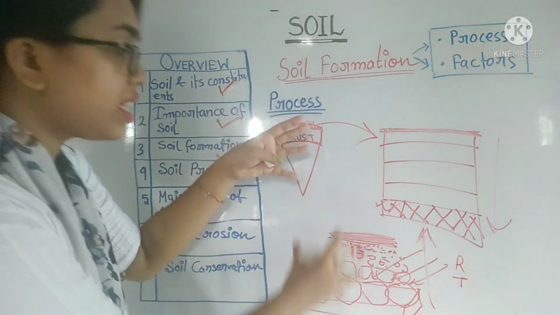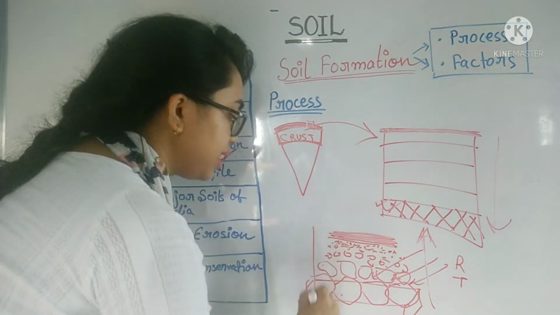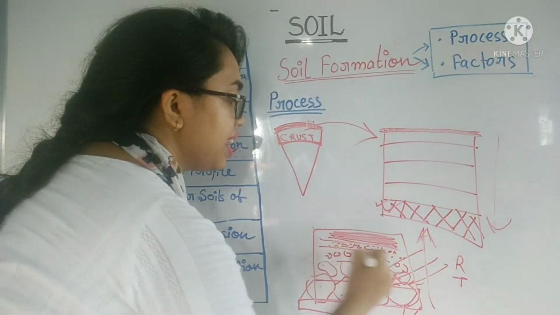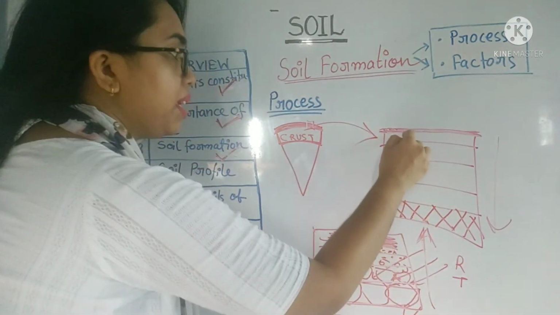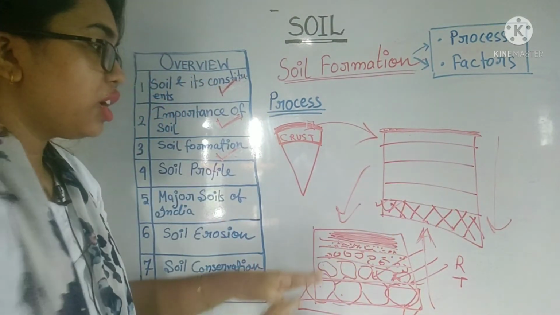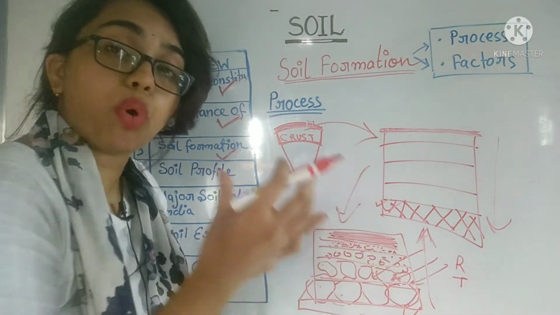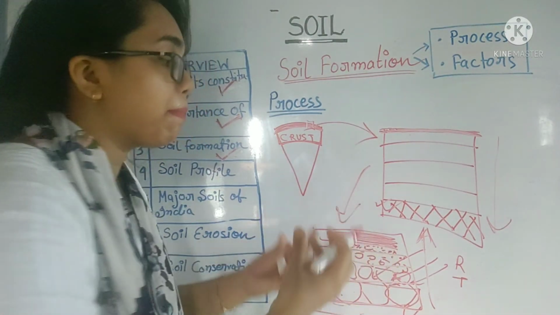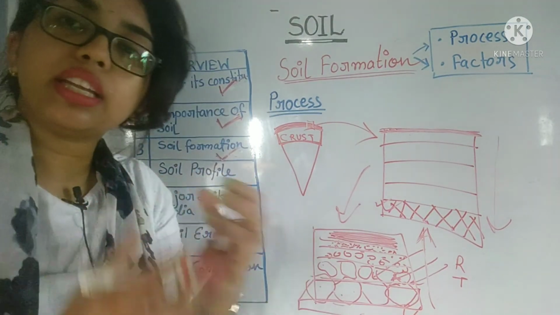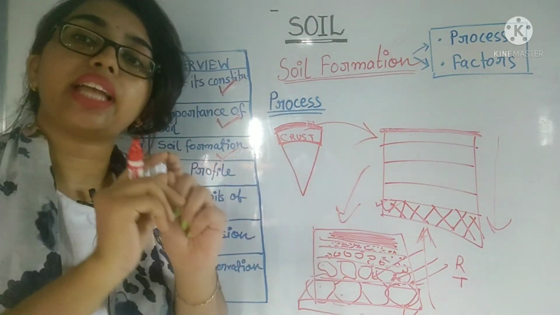So here you can see these are the processes of soil making. Basically these are the layers of soil. This is another version of these layers, right? If we go downward, we get bedrock, after that boulders, after that pebbles, cobbles, after that fragile material. And when that fragile material mixes with decomposed organic matter, then we get the fertile soil layer.